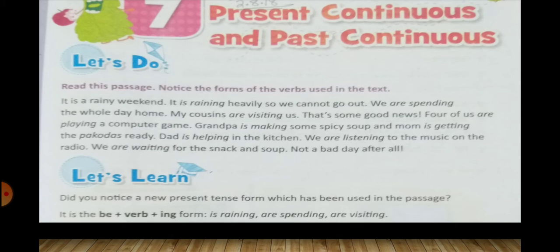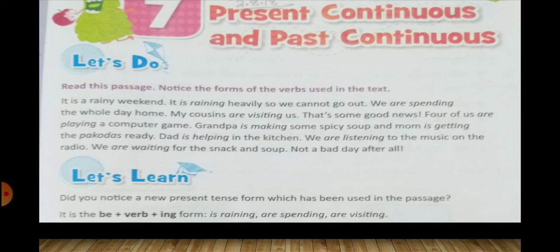So here you can see, we can find the different forms of verbs, right? So we have to understand what this form of verb indicates or tells us. Did you notice a present tense form which has been used in the passage? It is the be plus verb plus ing form.